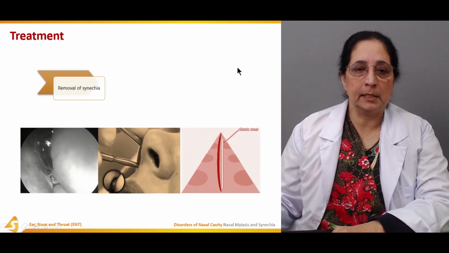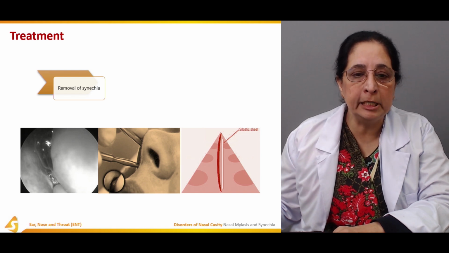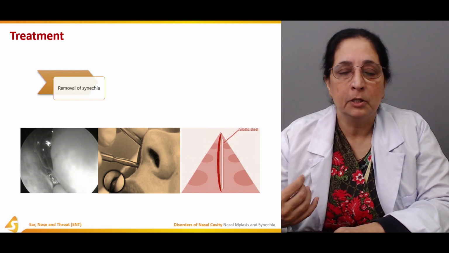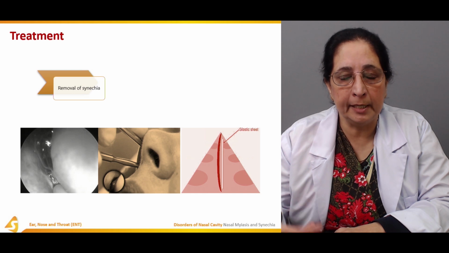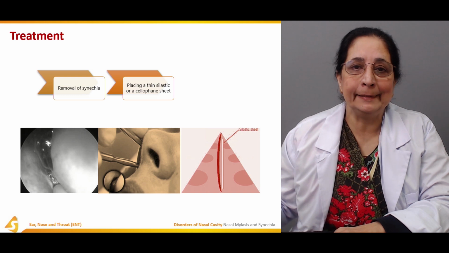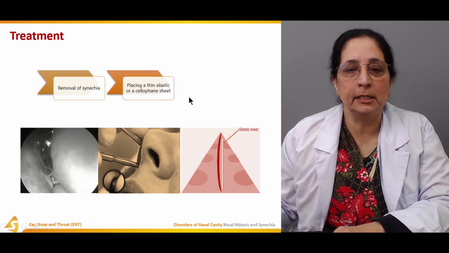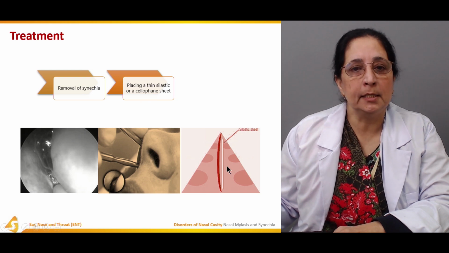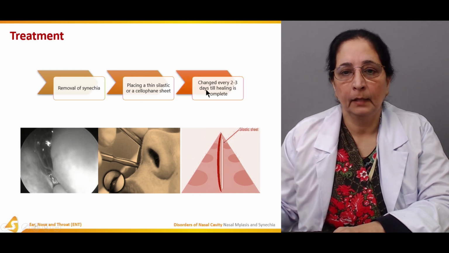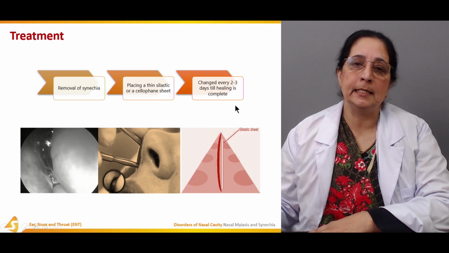Treatment of synechia is the removal of adhesions, so the patient can breathe better and the obstruction is removed. Placing a thin silastic or cellophane sheet is usually done, and it is changed every 2 to 3 days till healing is complete.